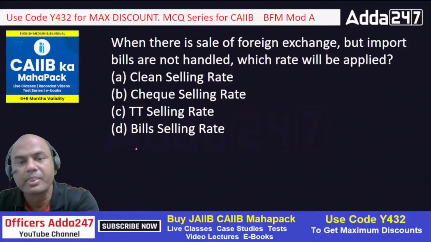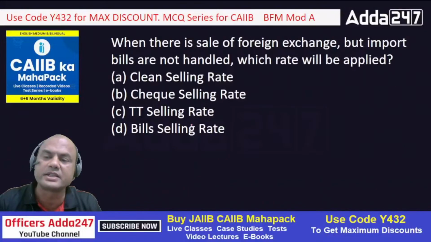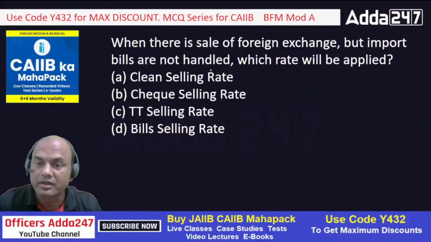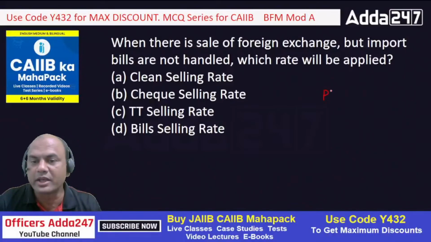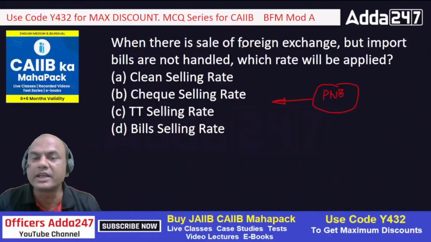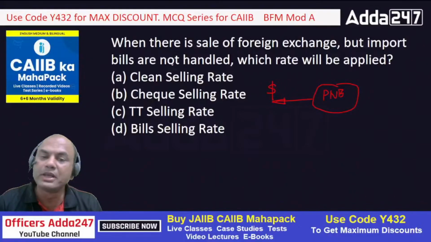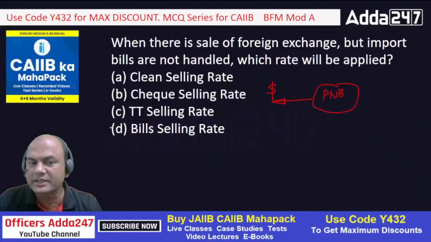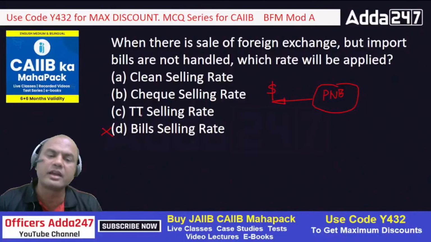When there is a sale of foreign exchange, but import bills are not handled, what rate will be applied? Same logic, same bank. Now I won't say SBI, I'll say PNB, okay? Money is going out. Sale of foreign exchange means the dollar goes out. But bills are not handled, meaning no foreign exchange bill is handled. So bill selling is out because no risk is involved. Then what? Clean selling rate, check selling rate, TT selling rate.